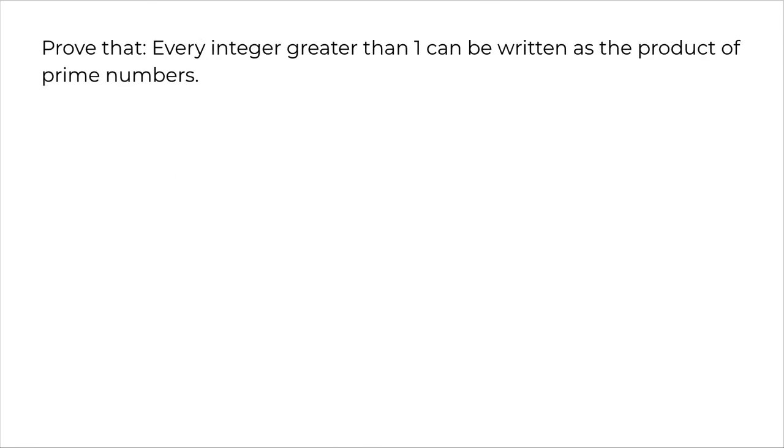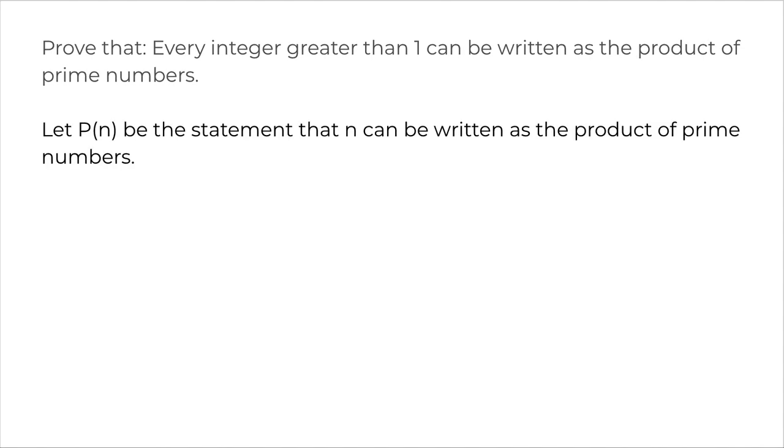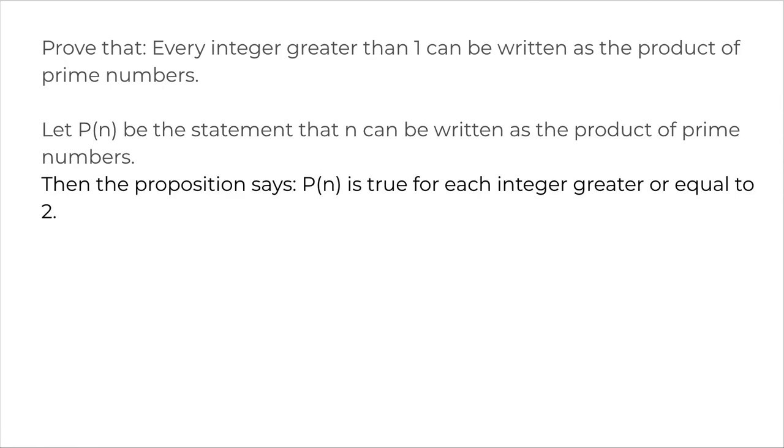Alright, so now what we want to prove here is that every integer that is greater than 1 can be written as the product of prime numbers. That's the fundamental theorem of arithmetic, that every integer greater than 1 can be written as the product of prime numbers. Pn is the statement that n can be written as the product of prime numbers. We can rewrite this: Pn is true for each integer greater or equal to 2. Because greater than 1, we just wrote it as greater or equal to 2.